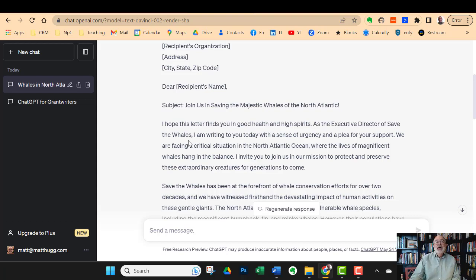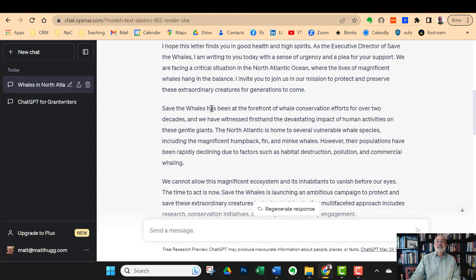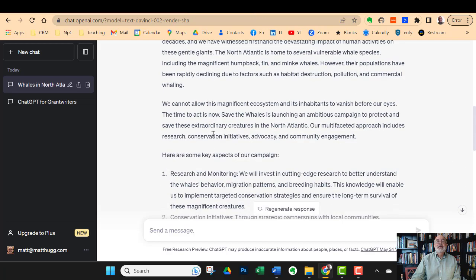It's a machine. We are facing a critical situation. Now that might be the place to start, or something like that, where you want to grab their attention about some issue that's coming up. Save the Whales has been at the forefront of whale conservation for 2 decades. Honestly, I didn't know Save the Whales still existed. I wasn't really sure it was a formal organization, or I just kind of popped it in because it came to my head. So, okay, it's pulled some information out of whatever it may have found someplace about that.